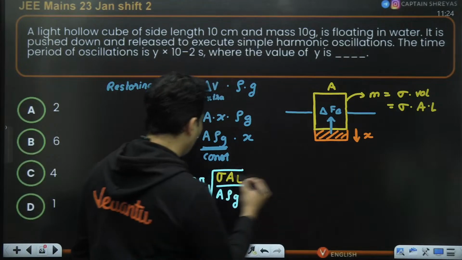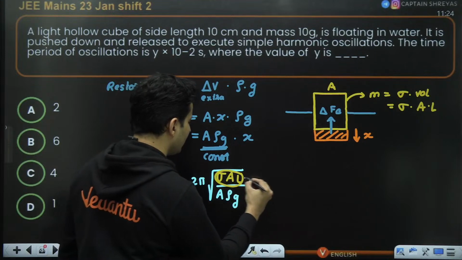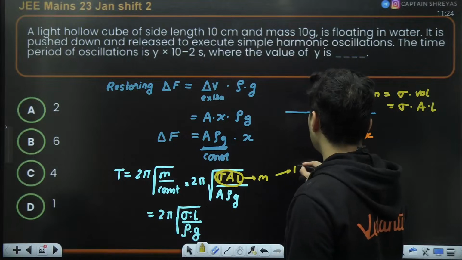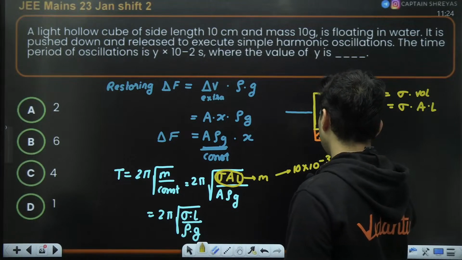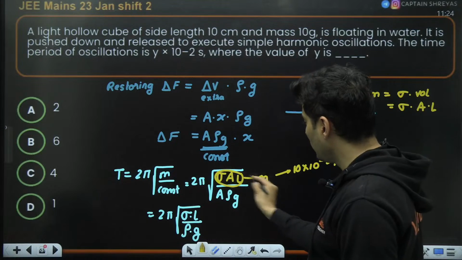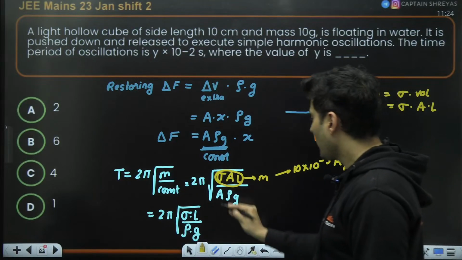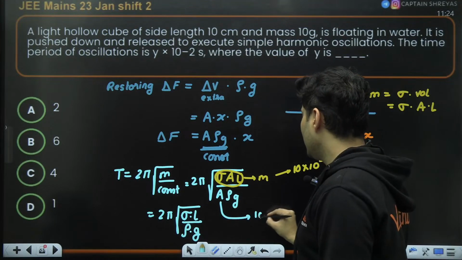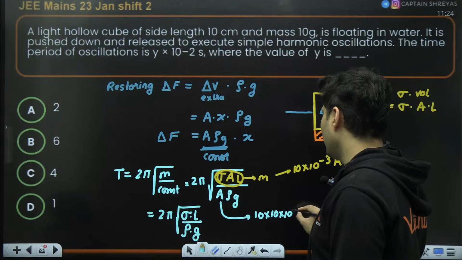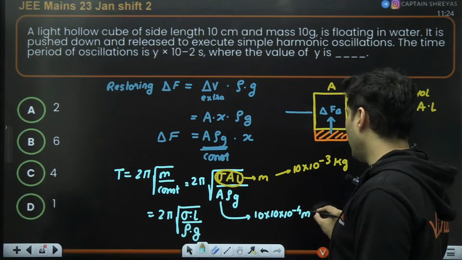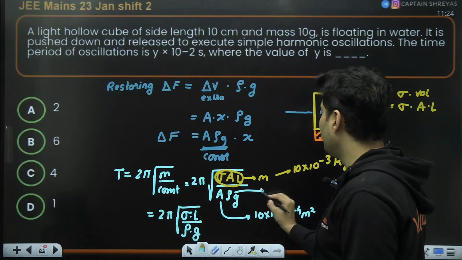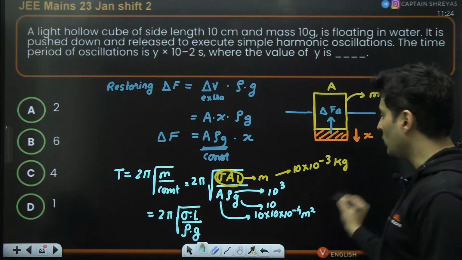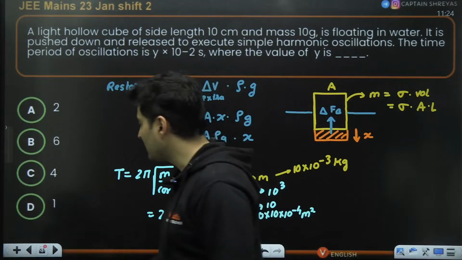So this sigma AL technically is nothing but the mass, and this mass in this particular problem was actually given to me as 10 gram, which is 10 into 10 to the power minus 3 kg. So directly at this point only we could have gone ahead with the problem. And this A is also known to me because the side length is given. So this will be 10 multiplied by 10 centimeter, converted into meter square by multiplying it by 10 to the power minus 4. Density of water, you can take it as 10 to the power 3, and G value is obviously 10. So substituting all these values, you will get the answer, I think, as 2.